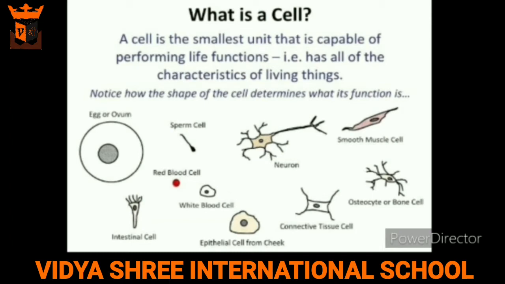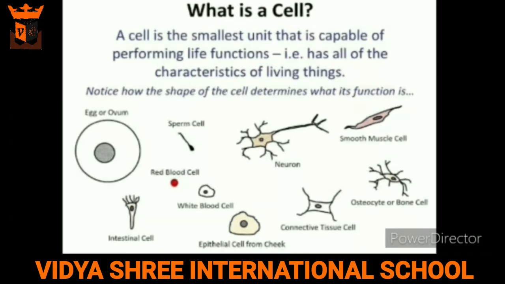Similarly, if we talk about WBCs, which are present in blood, they can change their shape, which helps them to destroy germs. In plants also, the cells which are located on the outer part of the stem give strength to the plant. Similarly, some cells in plants are used to store food. So what we can conclude here is that the cell acquires the shape according to the function it performs.